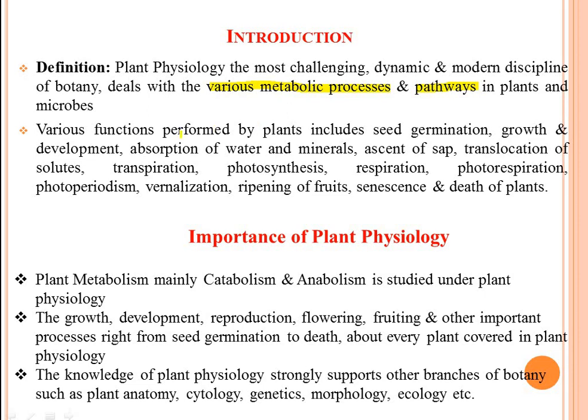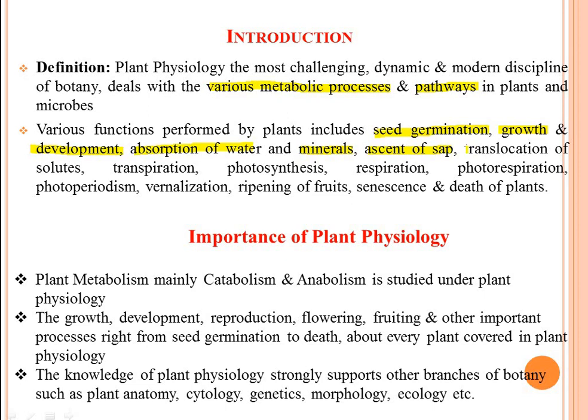Various functions performed by plants include seed germination, then growth and development, absorption of water and minerals, ascent of sap. What is meant by ascent of sap? Upliftment of water by plants is known as ascent of sap.